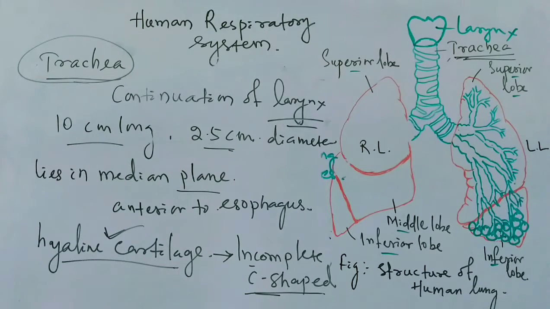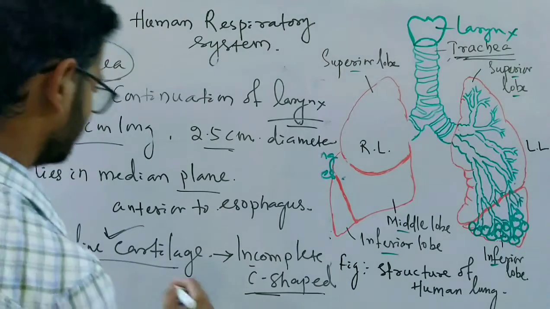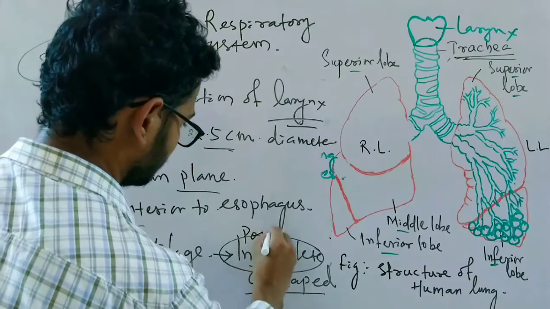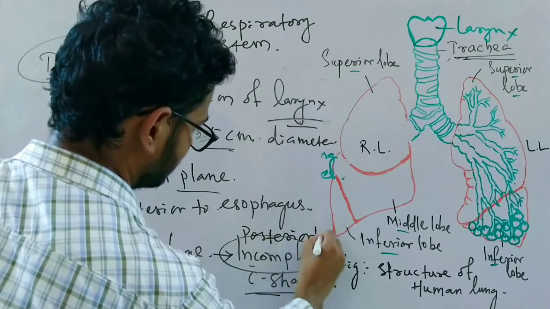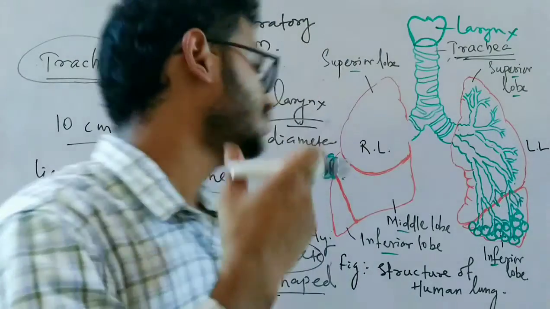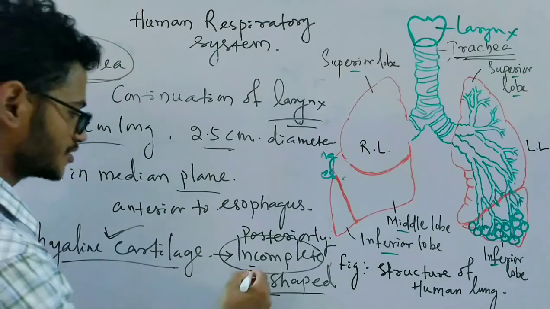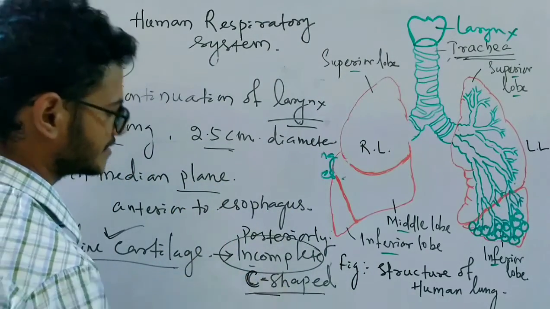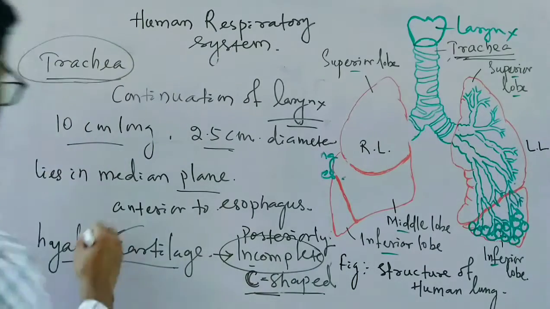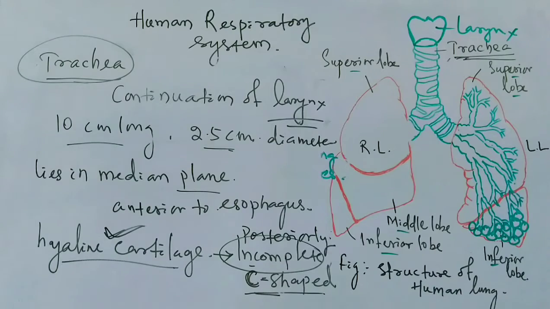They support the structure. These cartilages are incomplete posteriorly. Anteriorly we can feel them, and posteriorly they are not there. So the posterior part is without any support of hyaline cartilage.